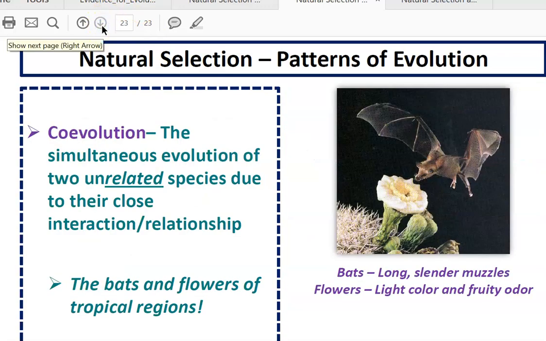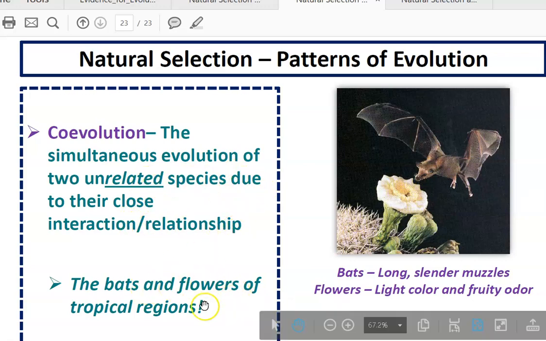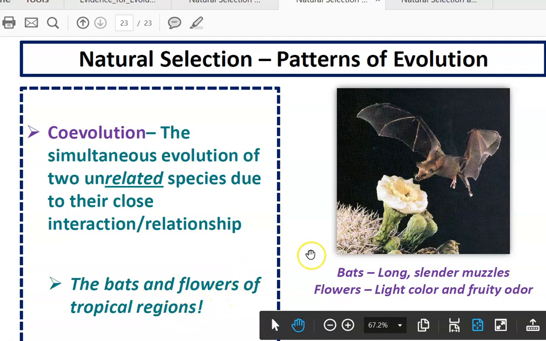And then finally, coevolution is the simultaneous evolution of two unrelated species due to their close interaction or relationship. So bats and flowers in tropical regions, they have evolved